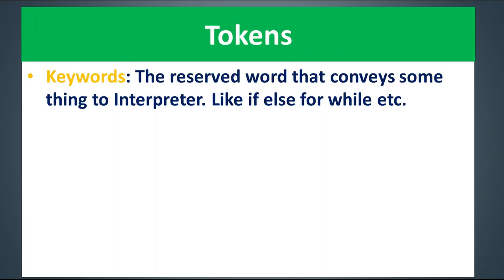So the first token is the keyword. Keywords are the reserved names, or the command names you can say, which are predefined in a programming language and that are used to form statements and programs. Like here: if, else, for and while. These are 4 keywords. There are 33 keywords in version 3 of Python.